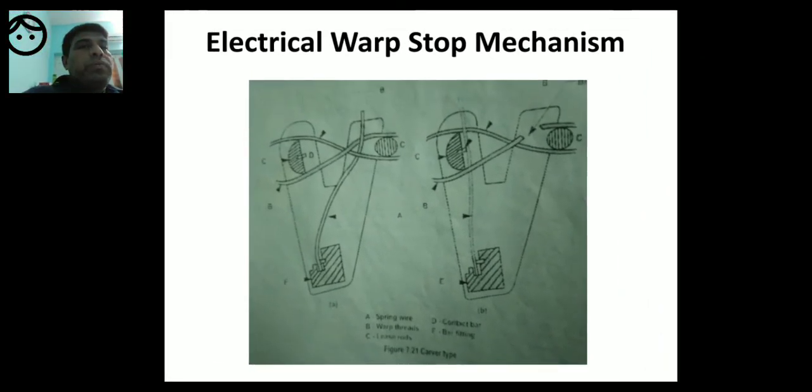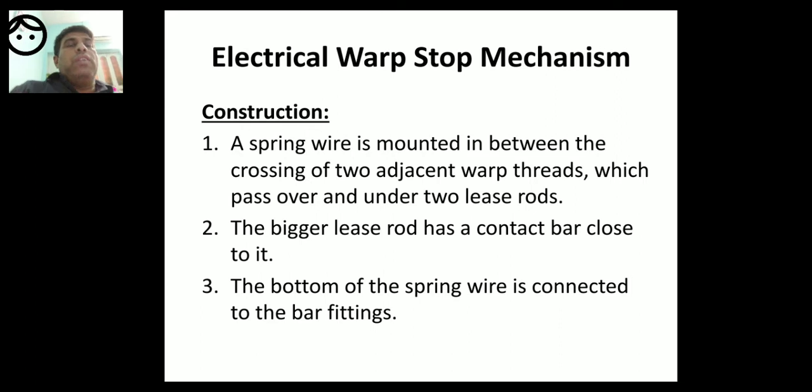So, construction. A spring wire is mounted in between the crossing of two adjacent warp threads which pass over and under two lease rods. So very simple, this experiment is very simple. A spring wire, as you have seen, is mounted in between the crossing of two adjacent warp threads.